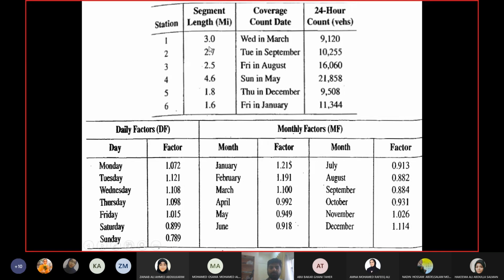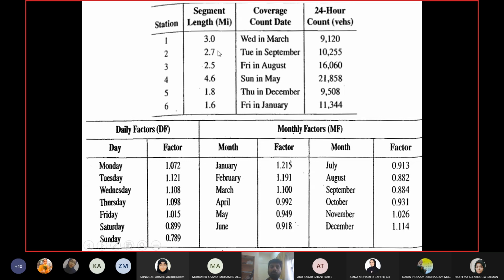On these coverage count locations, we measured the length of the segment, and we collected a 24-hour count. So these are all 24-hour count values, 1 day count values, and they have mentioned on which day and month the value is taken. So for example, on station 1, the length is 3 miles, and the value was taken on a Wednesday in March, and the value came out to be 9,120 vehicles in the 24 hours, and so on.